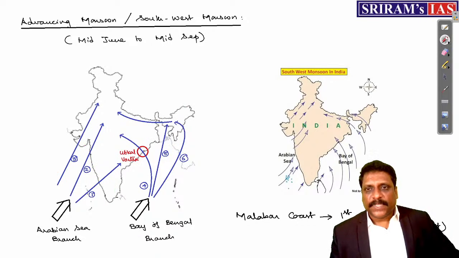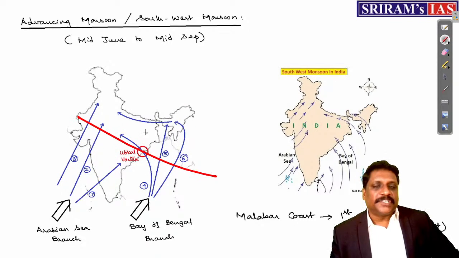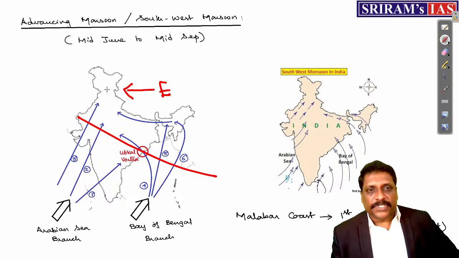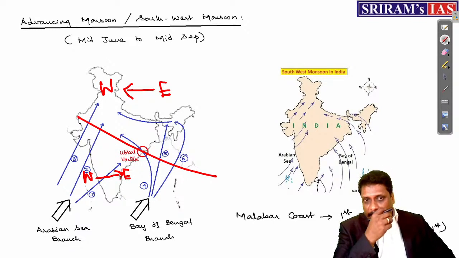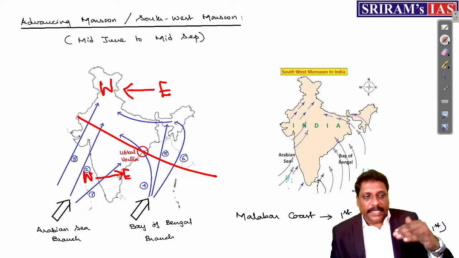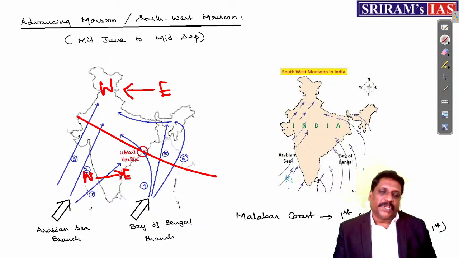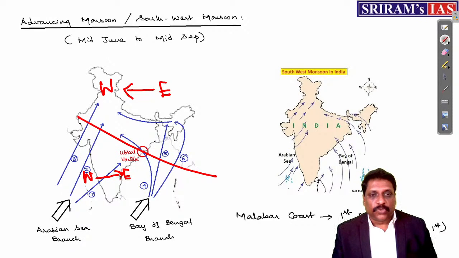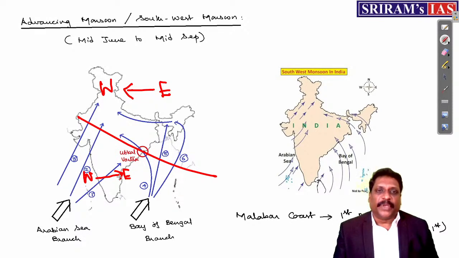Now, precipitation distribution: if you are in the Gangetic plains, the precipitation decreases from east to west. If you are in the peninsular part of India, the precipitation decreases from west to east. Very important. Because in the peninsular part of India, the major source of precipitation is the Arabian Sea branch, whereas in the northern plains of India, the major source of precipitation is the Bay of Bengal branch.